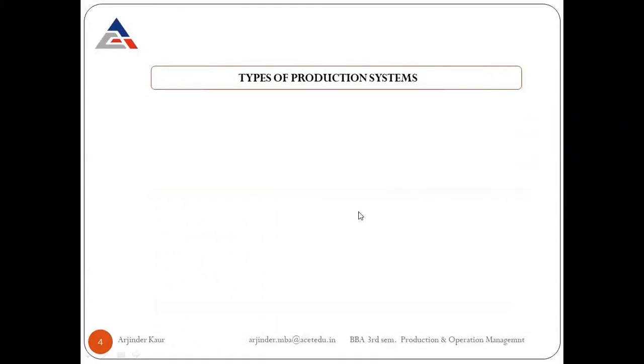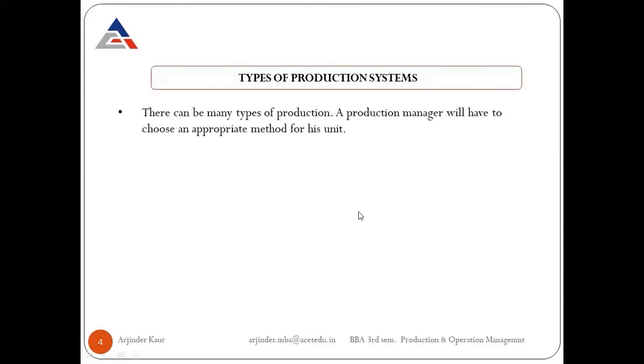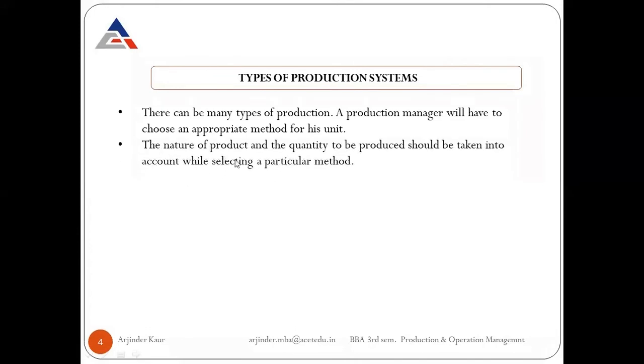Next is the types of production systems. So there can be many types of production. A production manager will have to choose an appropriate method for his unit. The nature of product and the quantity to be produced should be taken into account while selecting a particular method. So there could be a wide variety of methods.